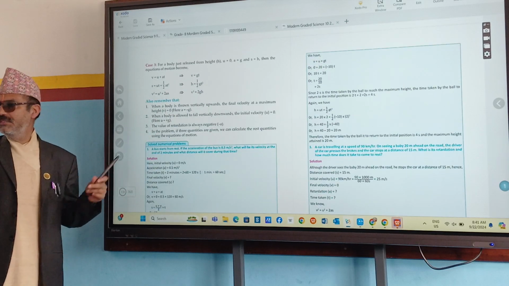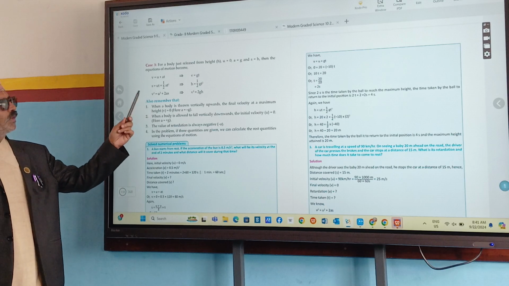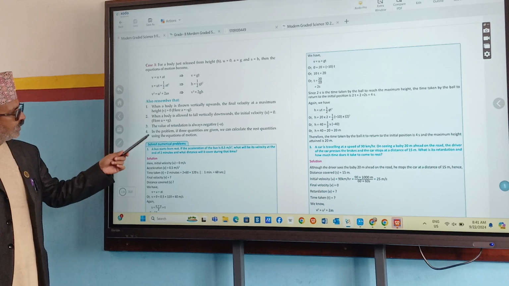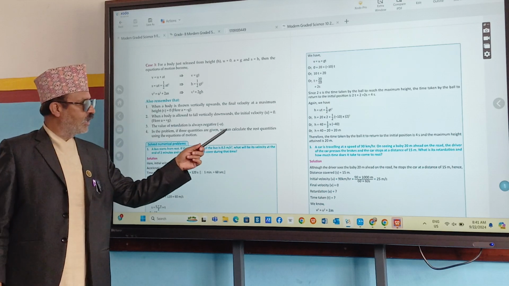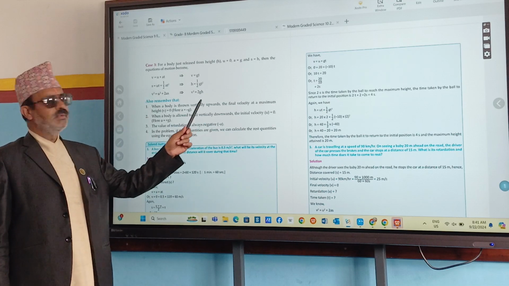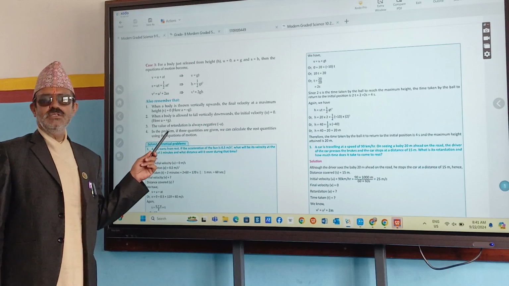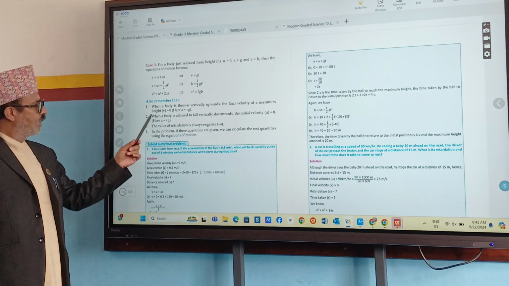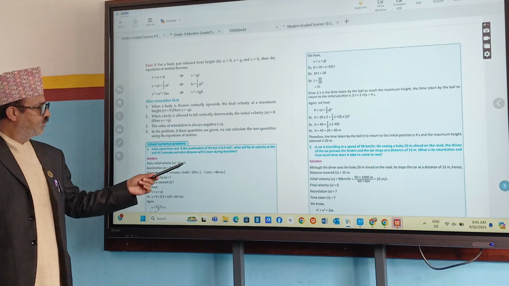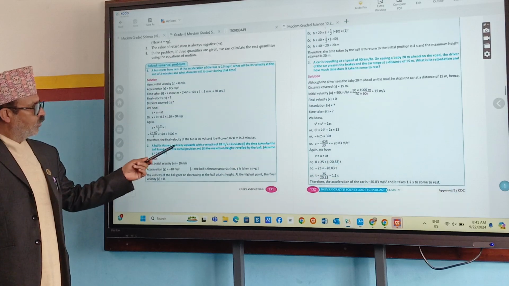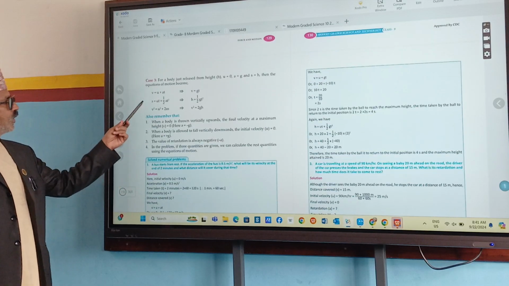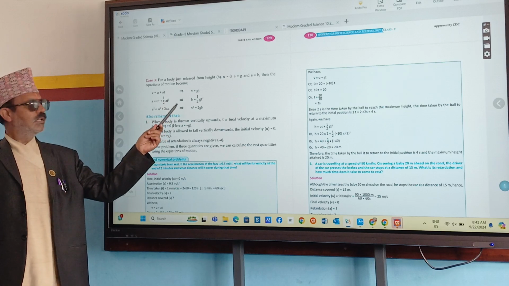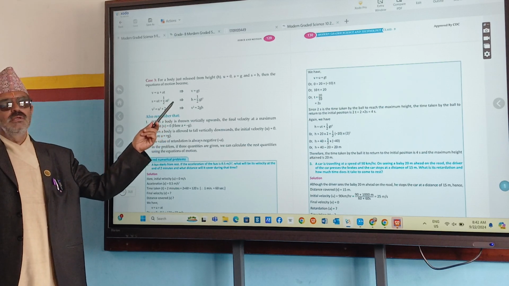First, read the first point. What is it? When a body is thrown vertically upward, the final velocity at maximum height is how much? 0. When a body is allowed to fall vertically downward, the initial velocity will be 0 and acceleration will be acceleration due to gravity, which is positive. The value of retardation is always negative. Okay, so what are those different formulae? Could you remember? V equals U plus AT. But if a body is falling, what is the formula? V equals U plus GT.